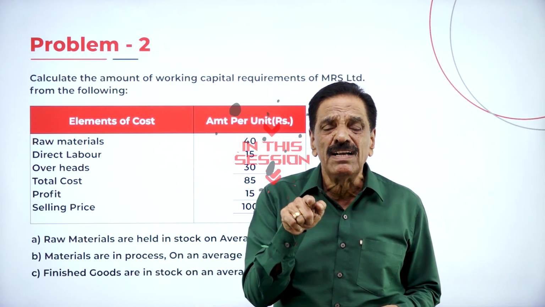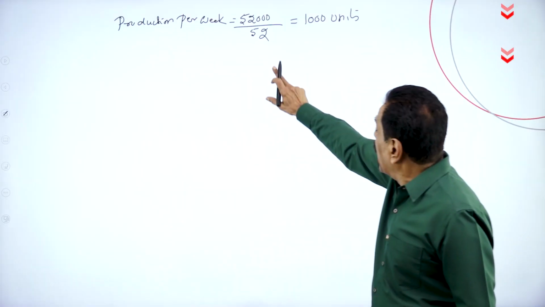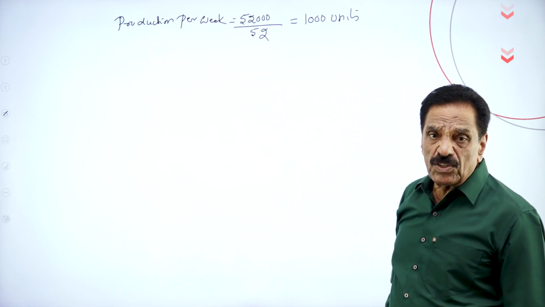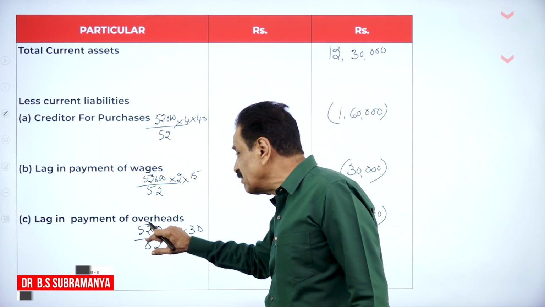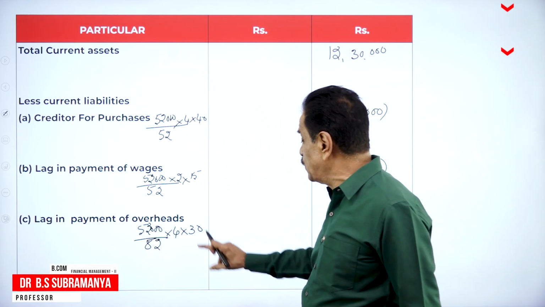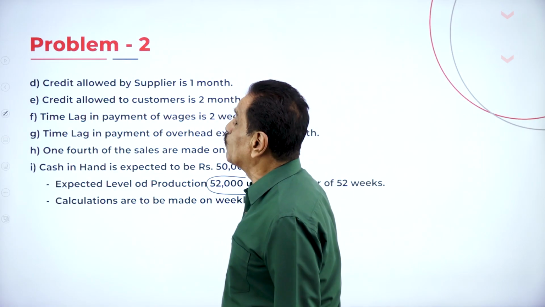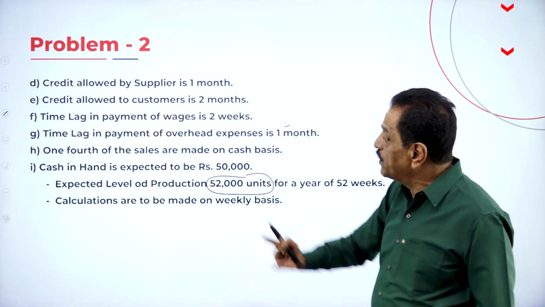Depreciation, which is called a non-cash item. In a year, how many weeks are there? 52 weeks. The company has to pay other overhead, meaning indirect expenditure. Credit allowed by the supplier is 1 month. You have taken 4 weeks.